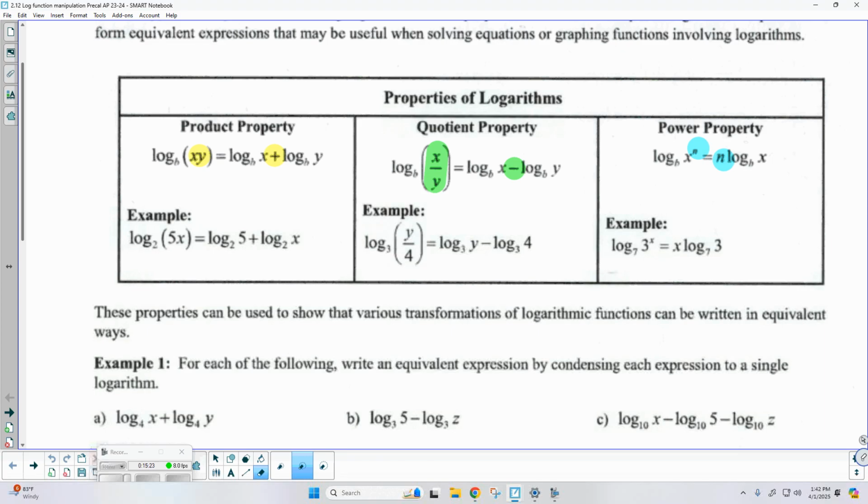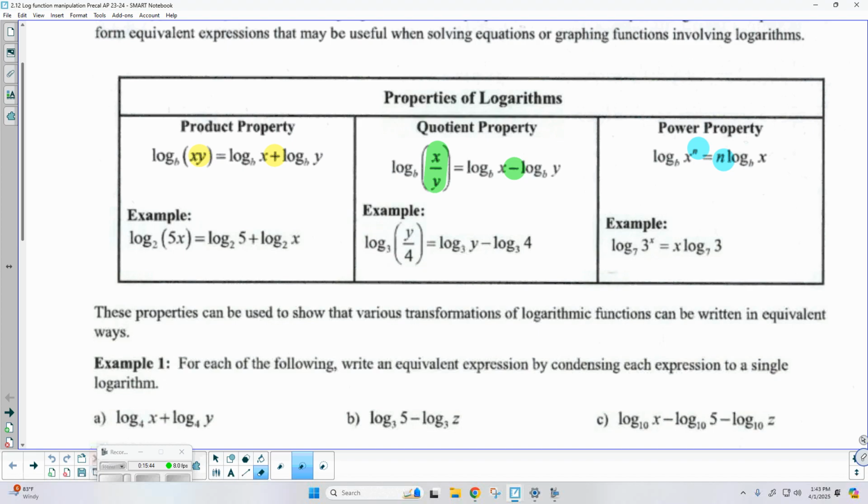The quotient property: if I'm dividing terms inside the argument, I can separate those through subtraction. Again, each individual term gets its own log with the same base. Now, this is very important: order matters for the quotient. So the numerator becomes the first argument. It has to be written before the other one, the denominator.